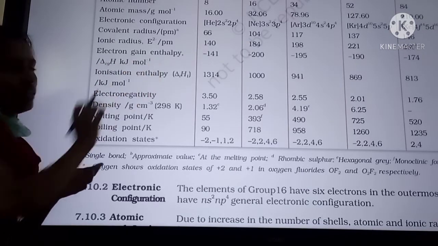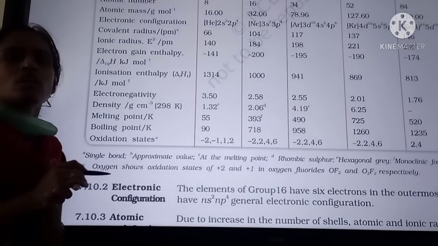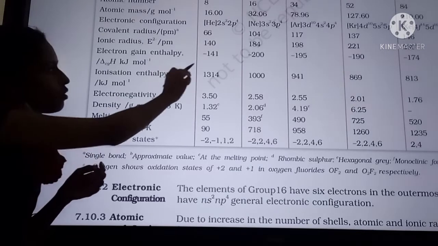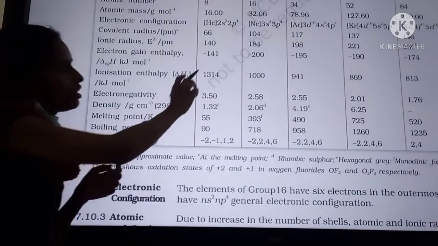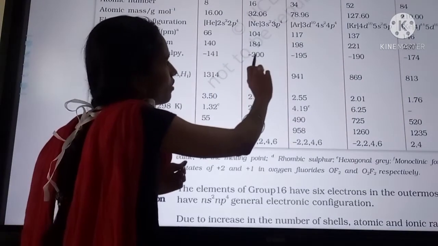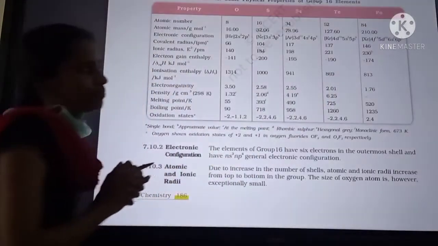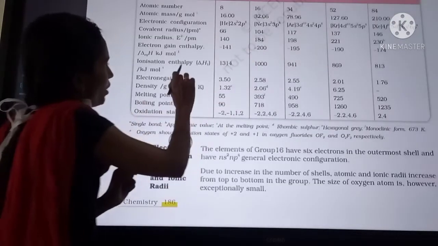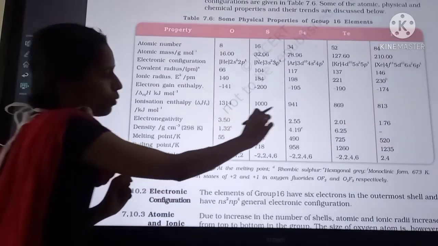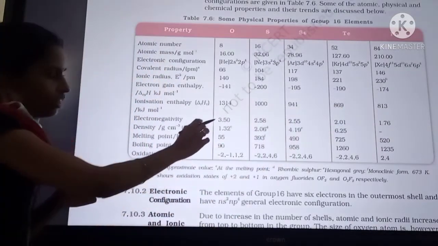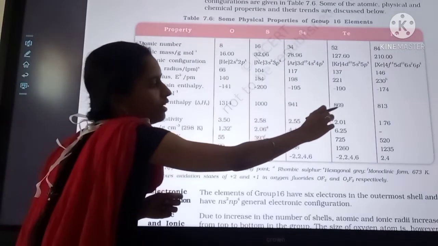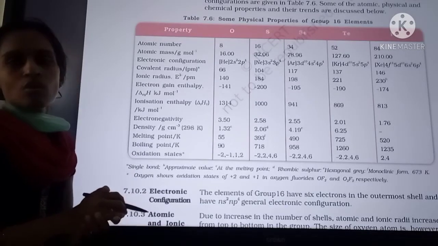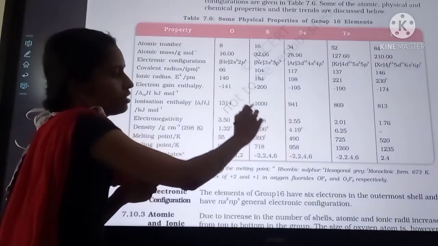Next, electron gain enthalpy. The energy released when an element accepts an electron in the neutral gaseous state is called electron gain enthalpy. This value increases up to here and then decreases. Next, ionization enthalpy. It increases and then decreases. The general trend is that ionization enthalpy decreases from top to bottom, but here there is an exception.